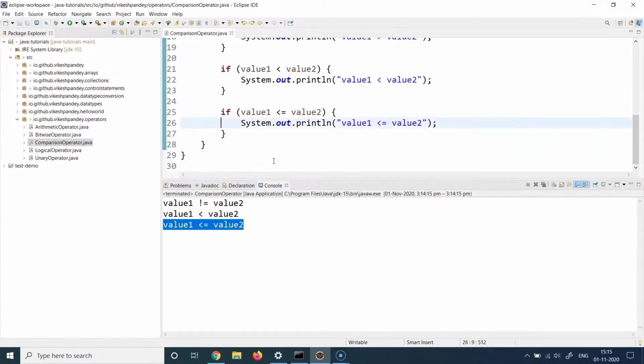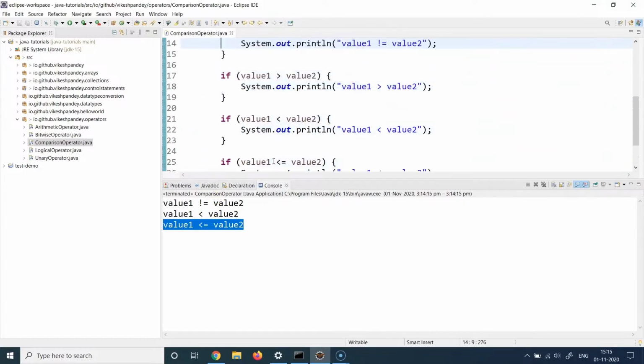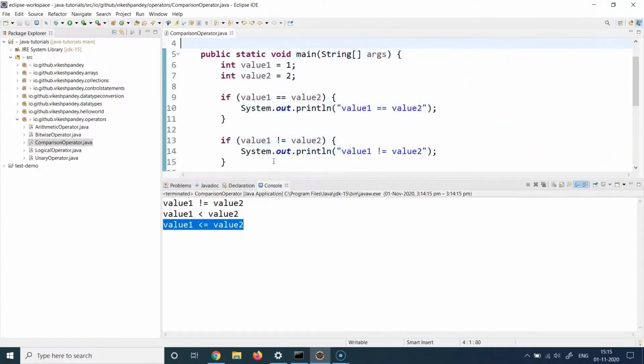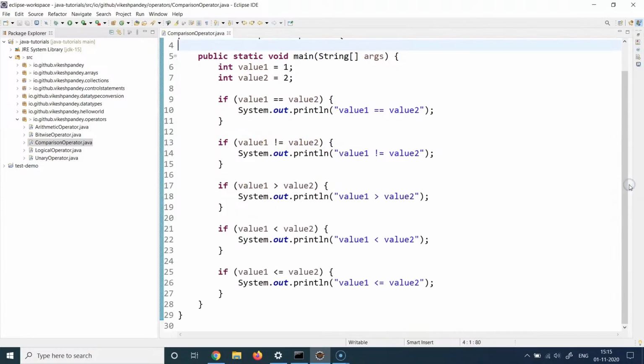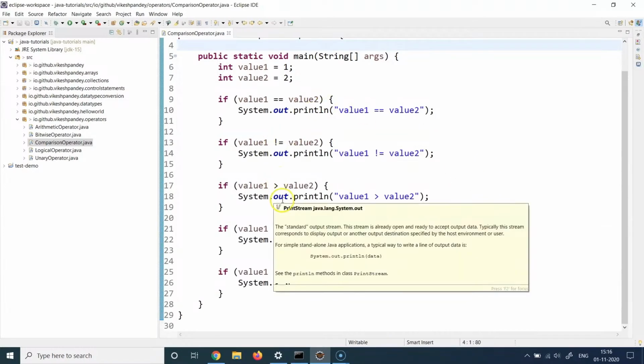And that's all. So we can see that we are able to use these comparison or relational operators to evaluate different conditions. And we write those conditions using the if block. And again, if you do not understand the if block fully, don't worry. We will be covering the if blocks in detail. But the focus here is on using the operators, the not equal to operators, the greater than or equal to operators, less than or equal to operators, etc. So I hope this gives you a better understanding of how to use them.